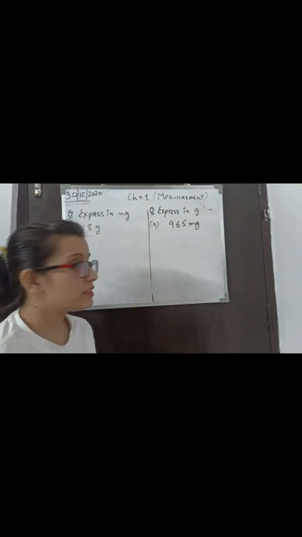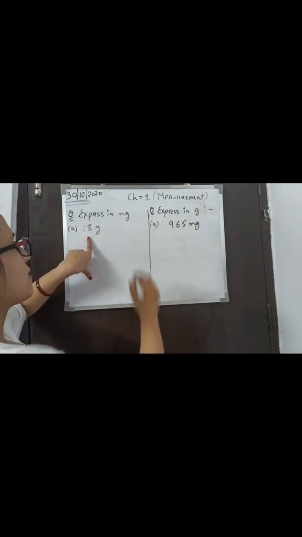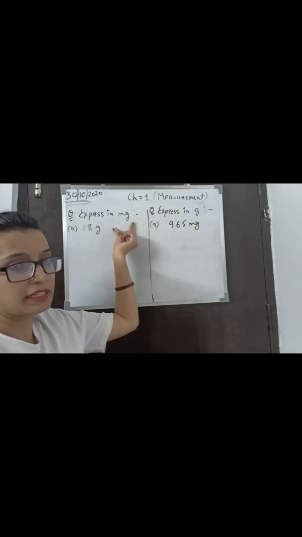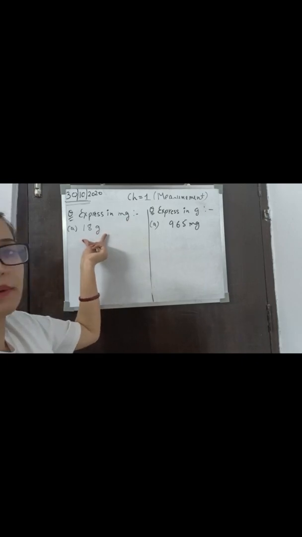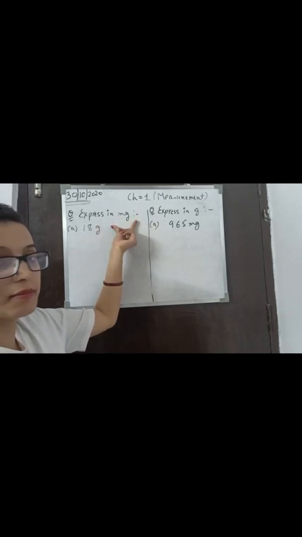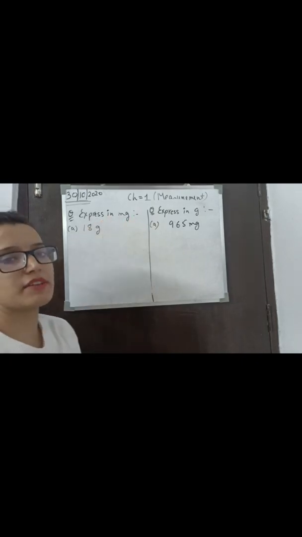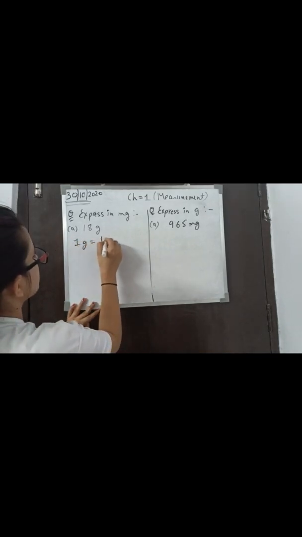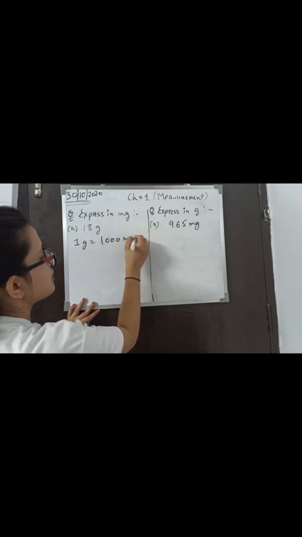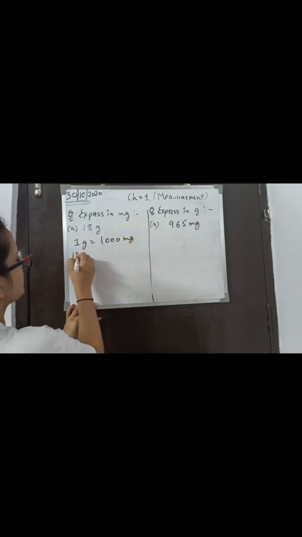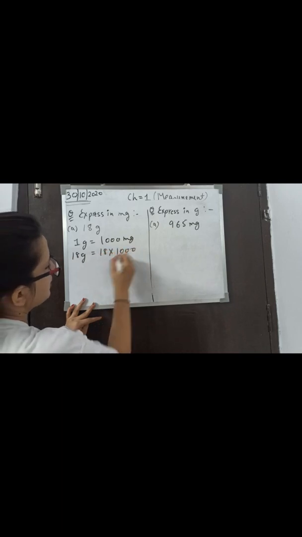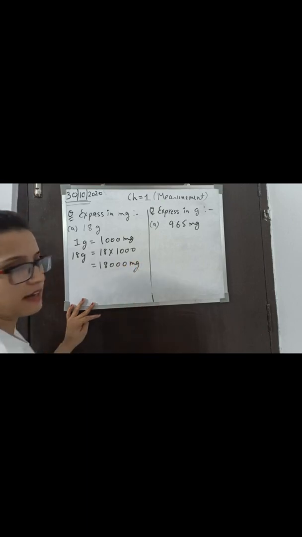Now a few more questions. In this part we have to convert 18 gram into milligram. As you can see, gram is a big unit and milligram is a small unit here. That means we have to convert big into small, so we have to multiply. Multiply by what? Multiply by 1000, because 1 gram is equal to 1000 milligram. That means 18 grams is equal to 18 multiply 1000 is equal to 18,000 milligram.